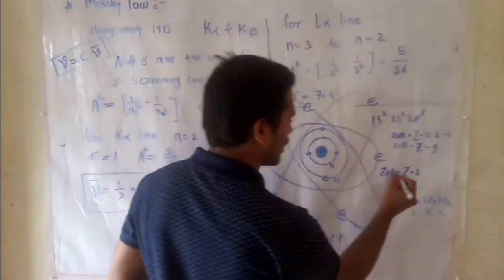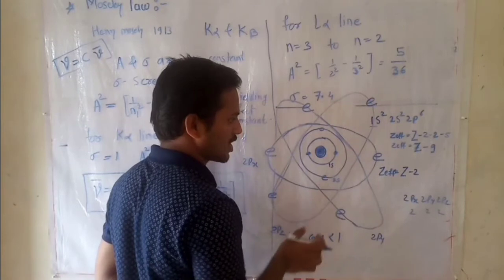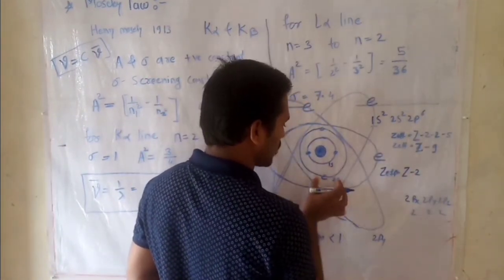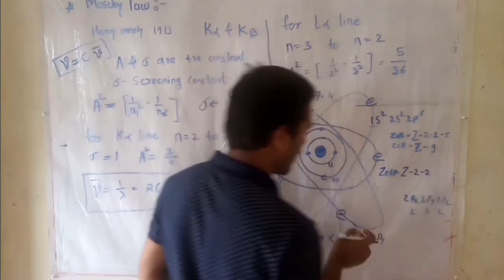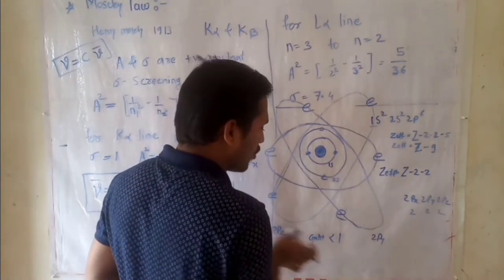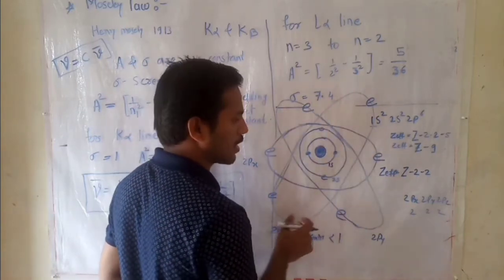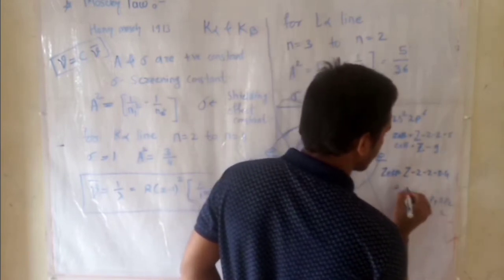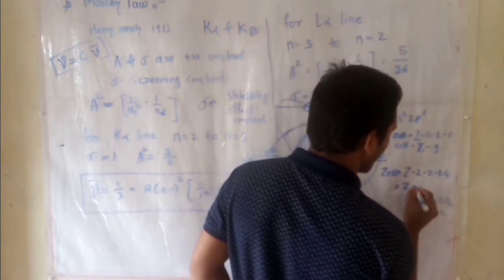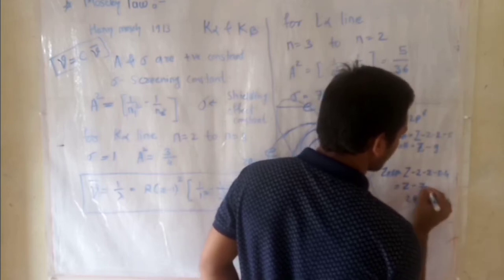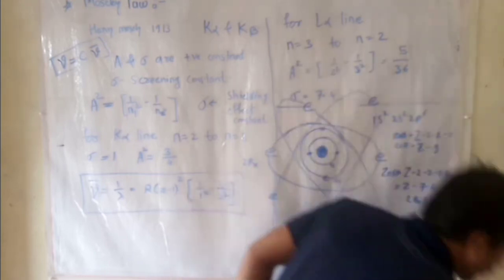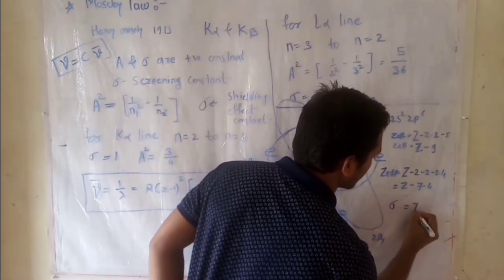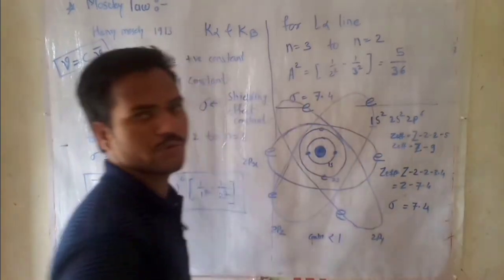Hence, the Z effective value for this system can be taken as Z minus 2 electrons from the 1s orbital, 2 electrons from the 2s orbital, and the contribution of the 5 electrons from this p orbital is taken as 3.4. Hence, this Z effective value is equal to Z minus 7.4. Hence, sigma for the L alpha line is taken as 7.4.